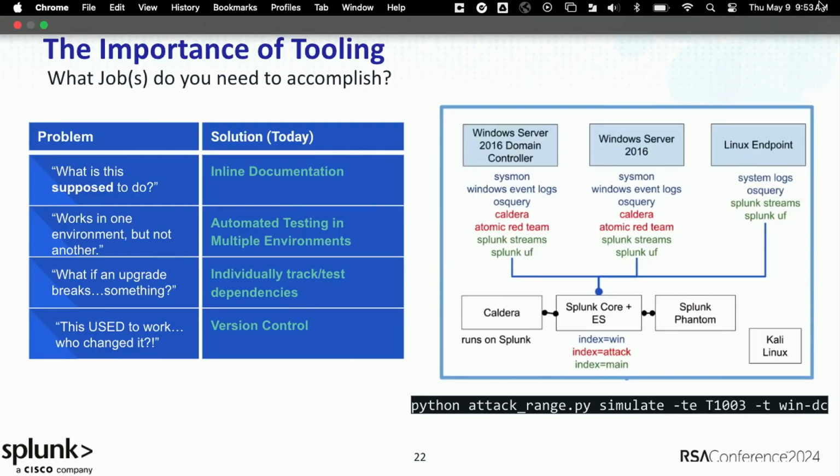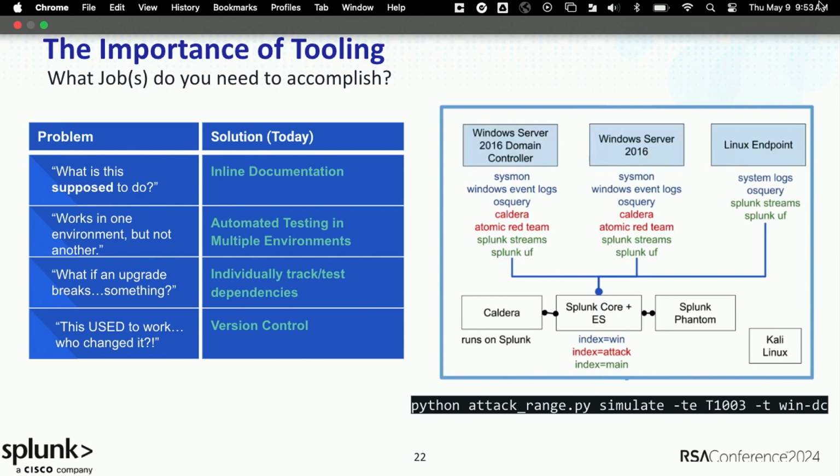So if we had some processes that could help us do this automatically, all these things just become easy and they're done for us. So instead of documentation across separate systems, we have inline documentation. We'll actually show some examples of that inline documentation today. Instead of figuring out why this works in one environment and not other ones, we can actually have configurations of different environments that do that testing for us automatically.